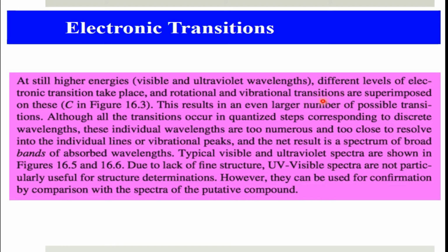So the result is that all these transitions will be superimposed, and we will not be able to resolve them.